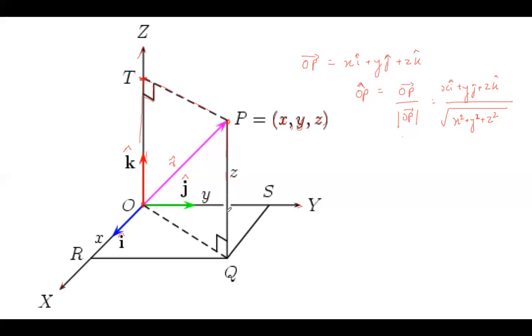Then you drop a perpendicular onto the xy plane, and from this point Q, you drop a perpendicular on the y-axis as well as on the x-axis. So this length is equal to y and this length is equal to x. Along x you get xi, along the y-axis it is yj, and along the z-axis it is zk. Is it clear?